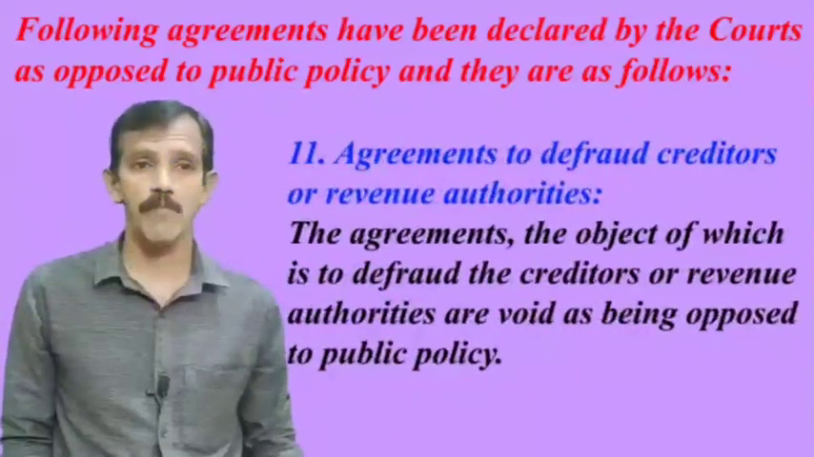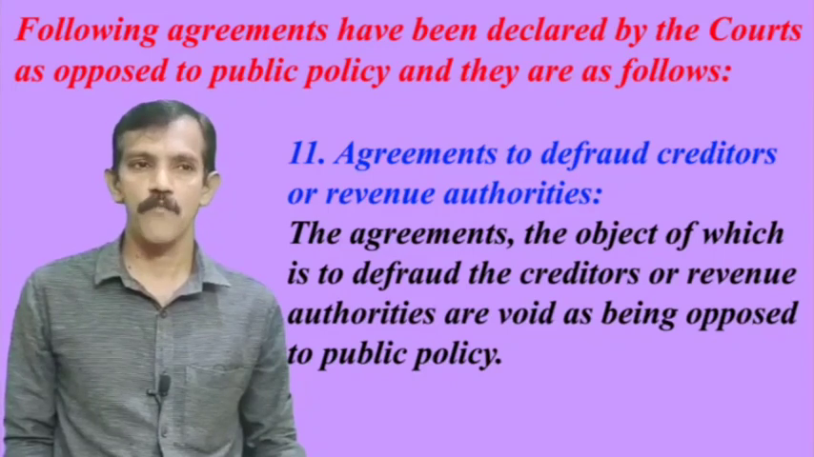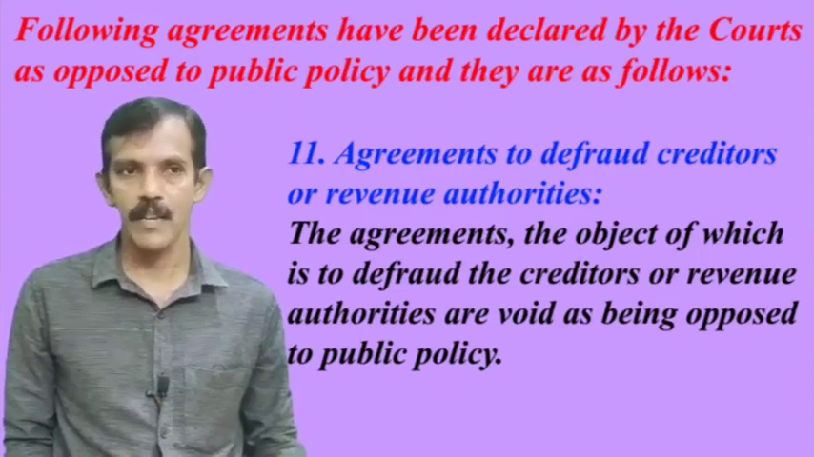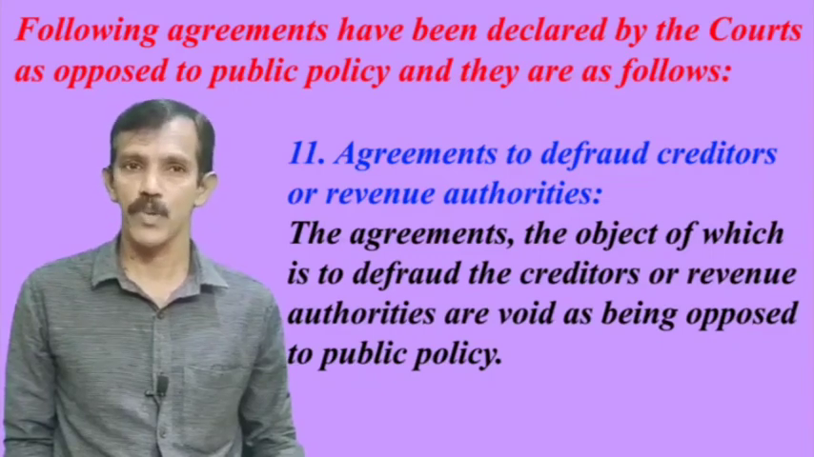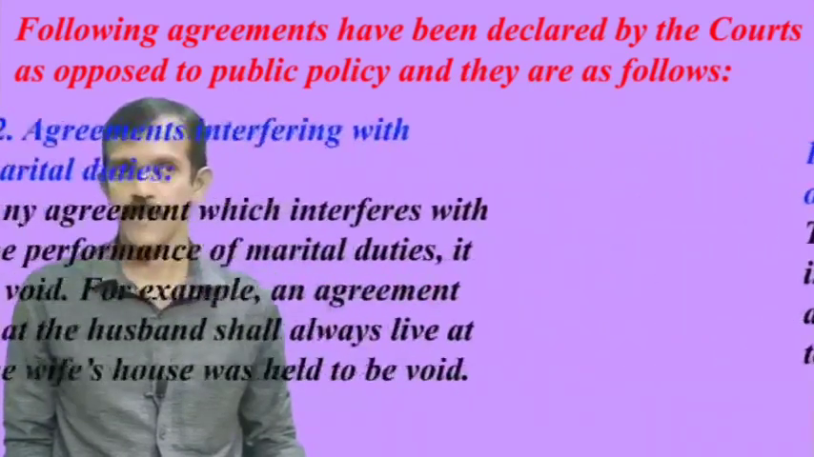Eleventh point, agreements to defraud creditors or revenue authorities. The agreements, the object of which is to defraud the creditors or revenue authorities, are void as being opposed to public policy.